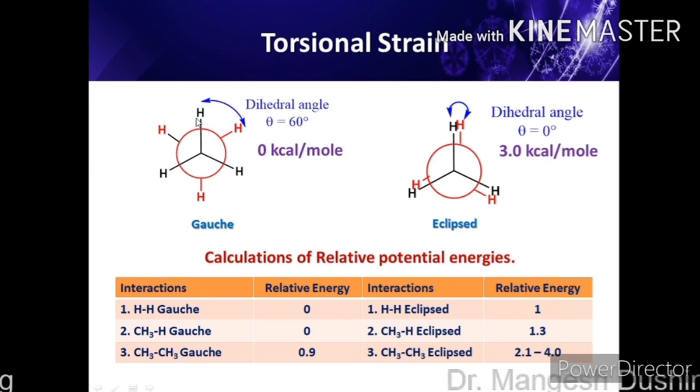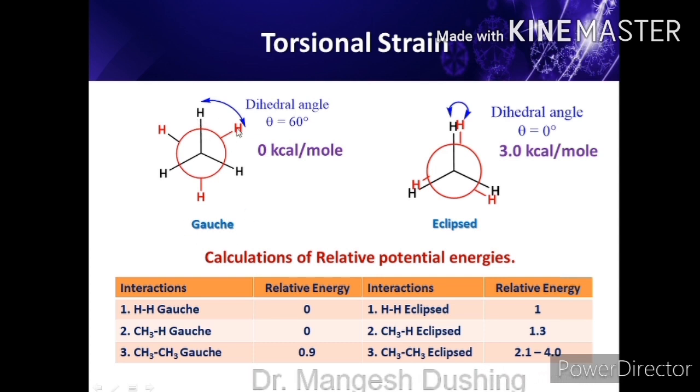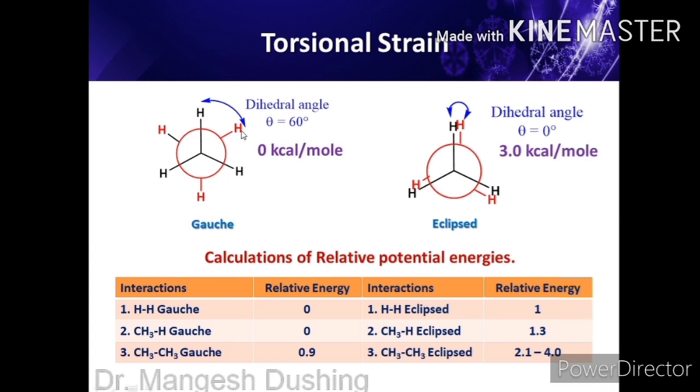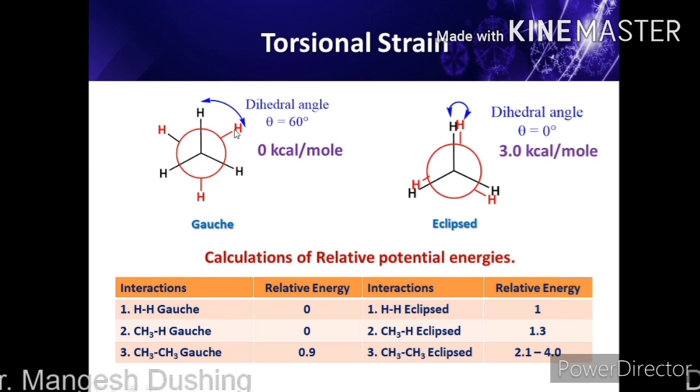So if the dihedral angle between the first atom and the fourth atom is 60 degrees, that conformation is called the gauche conformation. So these two bonds make an angle of 60 degrees, and that conformation is called gauche. These two hydrogens are gauche to each other. Similarly, these two hydrogens are also gauche to each other, and these two hydrogens are also gauche to each other.